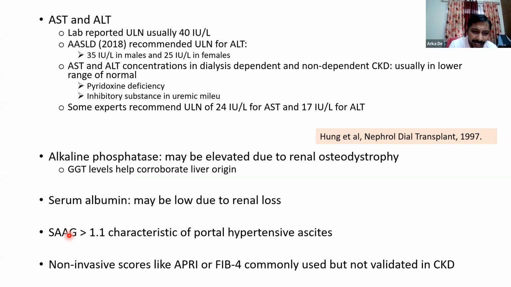Now, in our hepatology practice, we often use non-invasive scores like APRI or FIB-4. Even in the end-stage renal disease population, even though we commonly use these scores, particularly to rule out advanced liver disease, we should remember that APRI and FIB-4 are not validated in CKD patients. This is particularly relevant given that normal AST and ALT concentrations in CKD patients may actually be lower than what we observe in the general population.